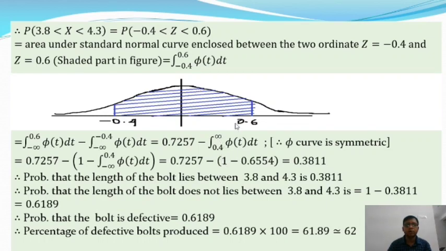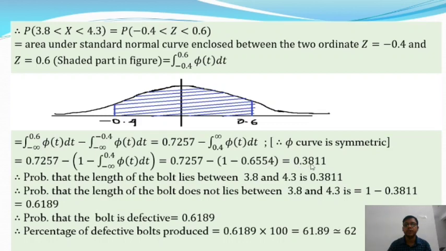And the integral from minus infinity to 0.4 of phi(t) dt is given. So this is equal to 0.7257 minus (1 minus 0.6554), and from this we will get the value of this portion.